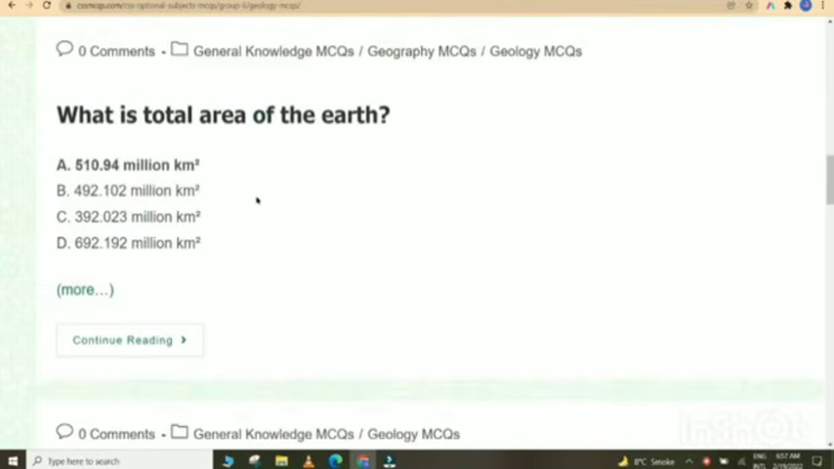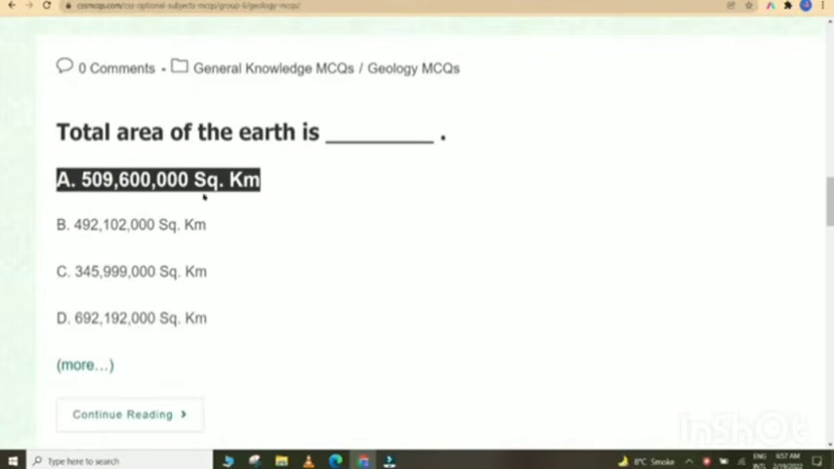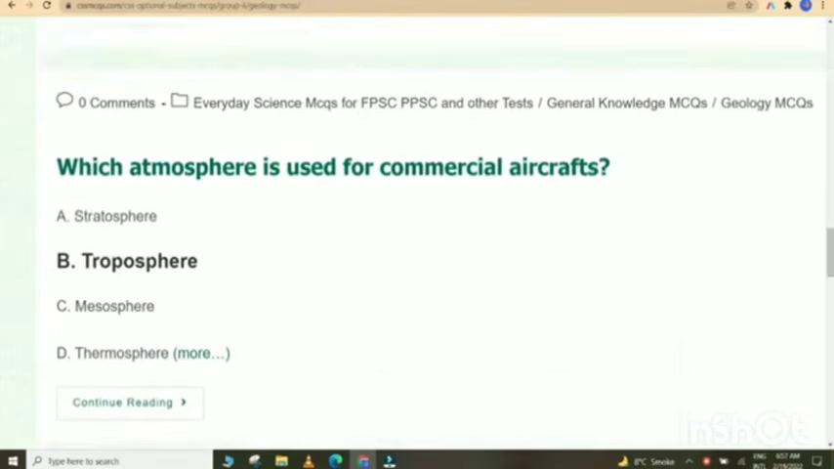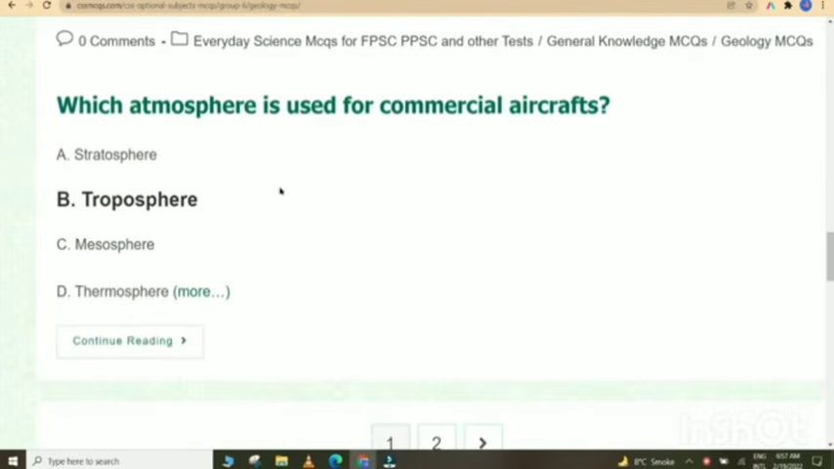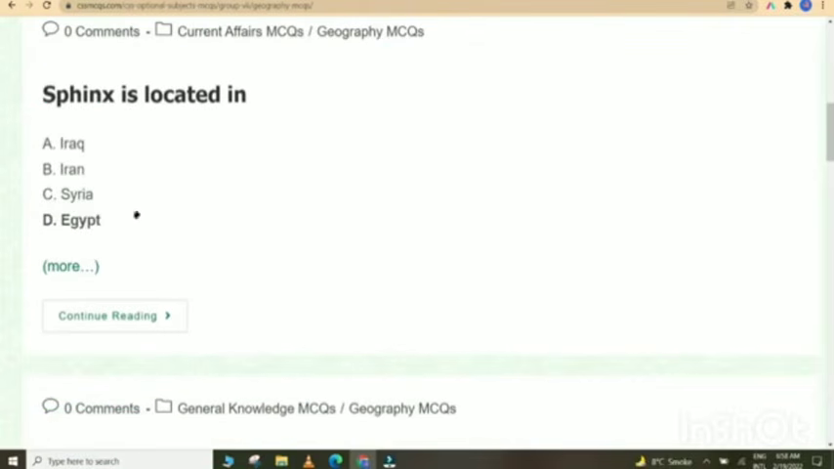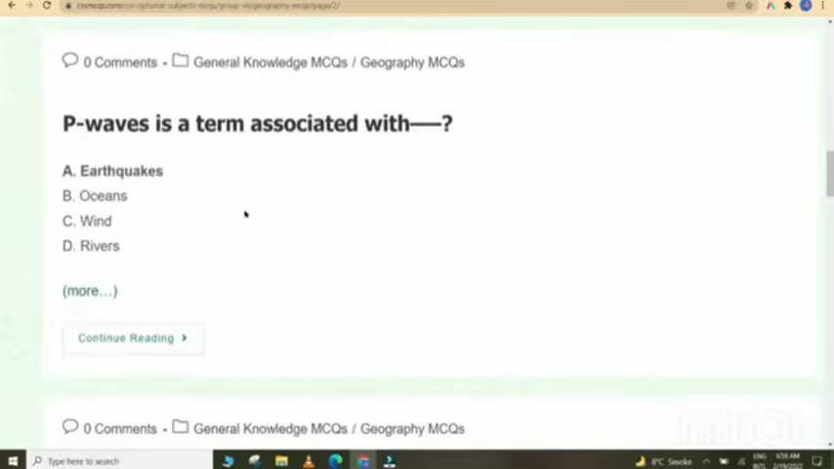What is the total area of Earth? 510.94 million square kilometers. Total area of the Earth is 509,600,000 square kilometers. The Great Himalaya lie south of the river Indus. Which atmospheric layer is used for commercial aircraft? Troposphere. The internal part of the Earth is known as core. Sphinx is located in Egypt. How many time zones are there in France? 12. P waves is a term associated with earthquakes.